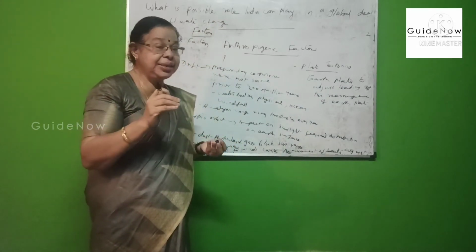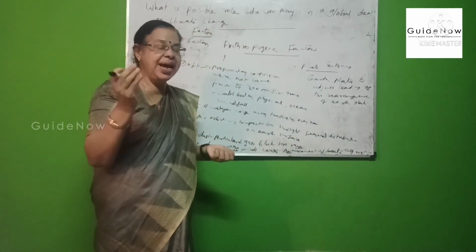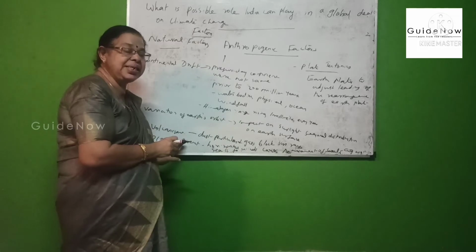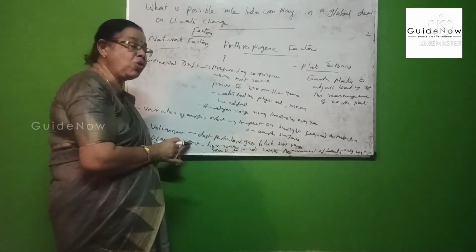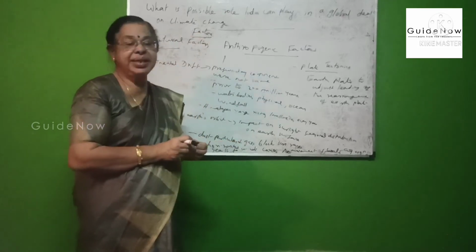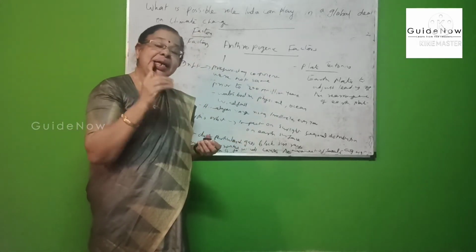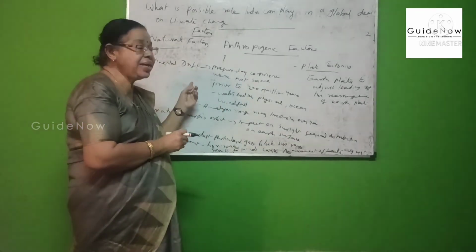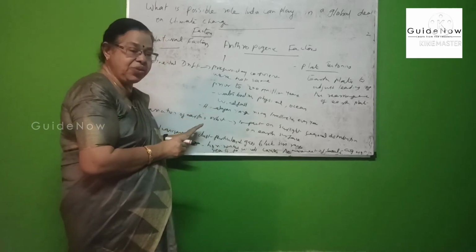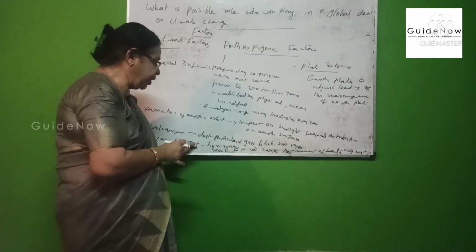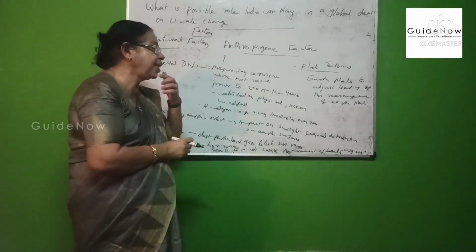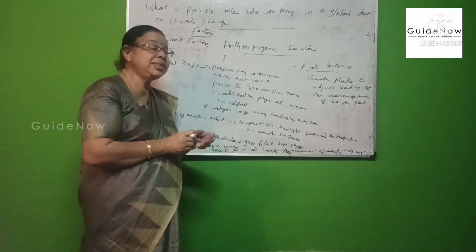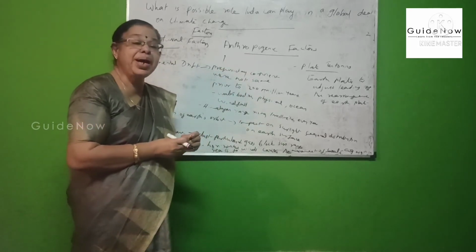One is continental drift, second is the variation in the Earth's orbit, third is volcanism, fourth is ocean current, and last is plate tectonics. These are the important natural reasons that create climate change. Next we move to the anthropogenic factors, or man-made factors.